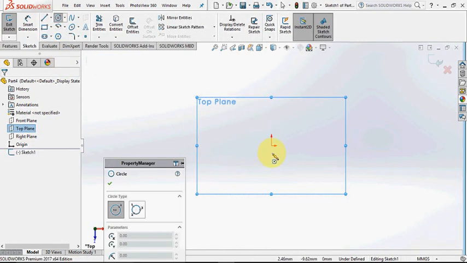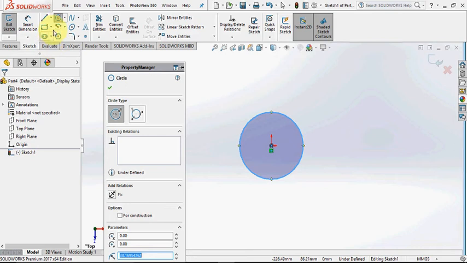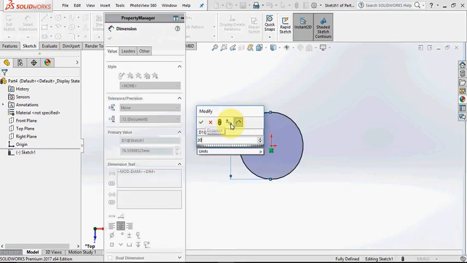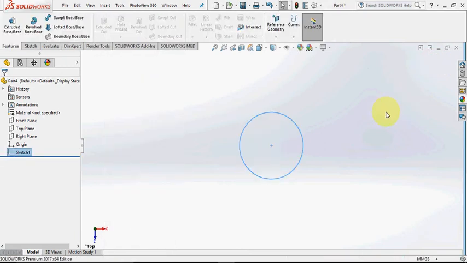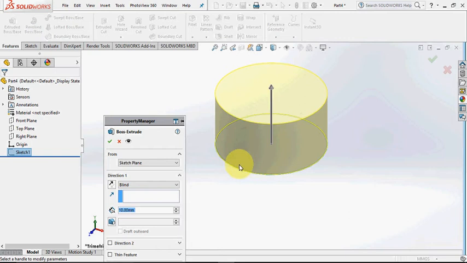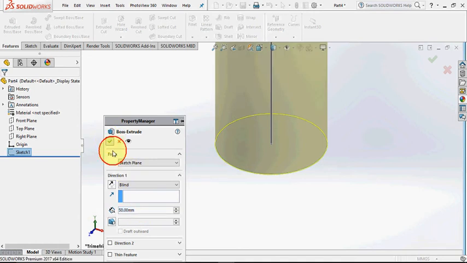Now draw a circle, a dimension of 20 mm. Say finish sketch. Now go to extrude boss or base and select this and make 50 mm extrude.